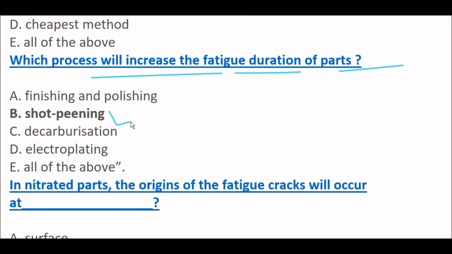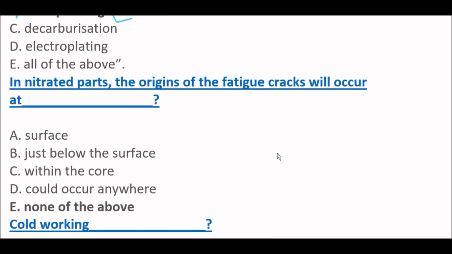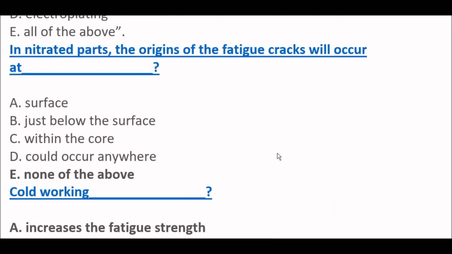Shot peening is the process that will increase the fatigue endurance of parts. Option B is the right one. Next question. In nitrided parts, the origin of the fatigue cracks will occur at none of the above, which means they are all wrong answers: not at the surface, not just below the surface, and not within the core, but could occur anywhere. Okay, the right answer is option E.